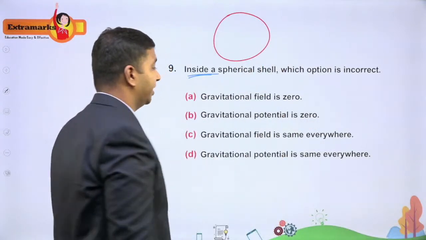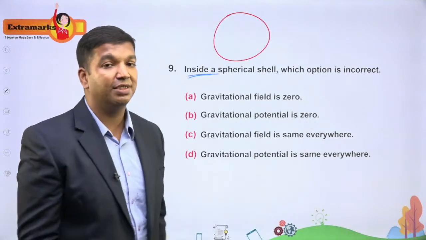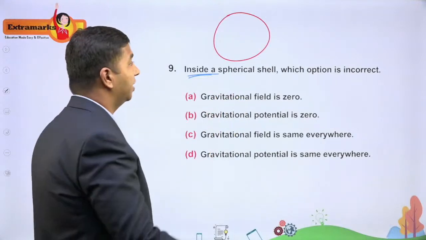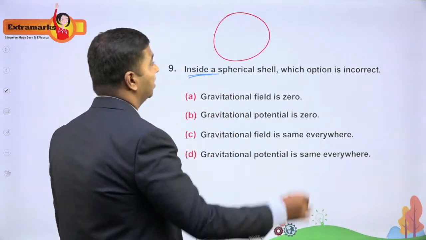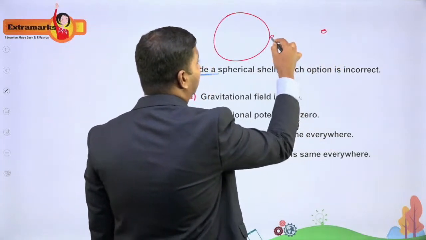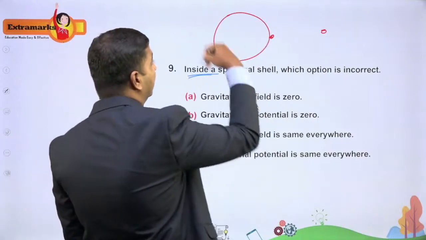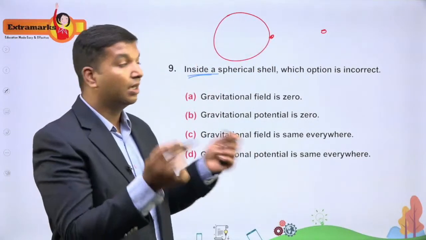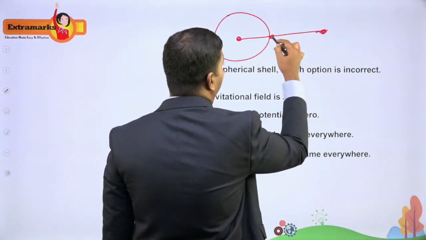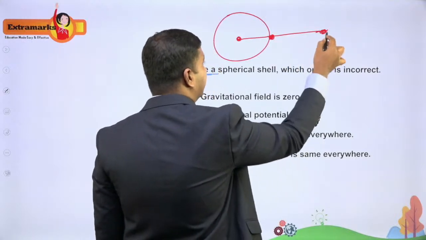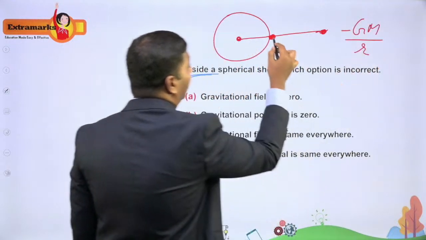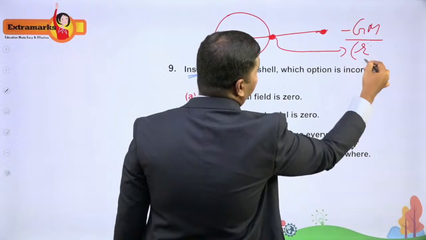Now, gravitational potential at a point is defined as the work done in bringing a unit mass from infinity to that particular point. The reason is quite simple. If you talk about the gravitational potential at any point outside and up to the surface, you can consider the center of mass of this spherical shell and derive the expression. From the center to any point outside, up to the surface, this expression will hold good: minus GM divided by small r. If the point is on the surface, you will replace this small r with capital R.